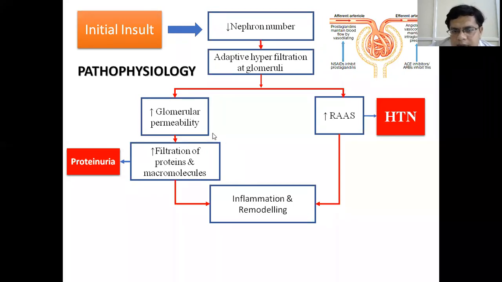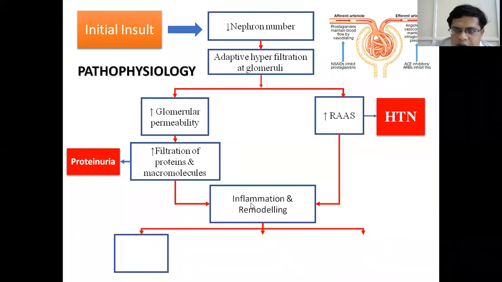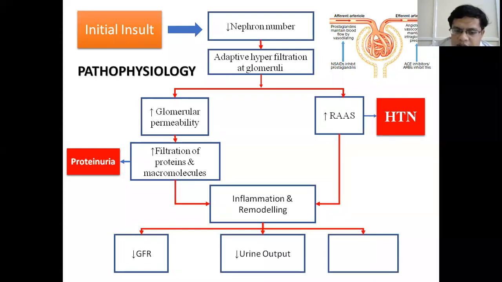So these two mechanisms, which are initially beneficial for increasing the glomerular filtration rate, over a period of time cause inflammation and remodeling, ultimately leading to damage to the rest of the nephron, leading to decreased eGFR, decreased urine output, and systemic complications. So once the kidney function deteriorates, there is accumulation of toxins in the blood, which produces the systemic complications. So this is the pathophysiology of chronic kidney disease.